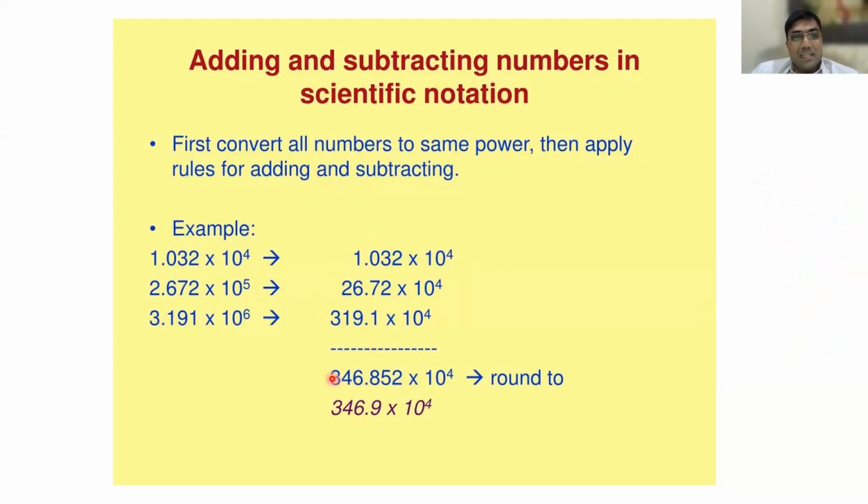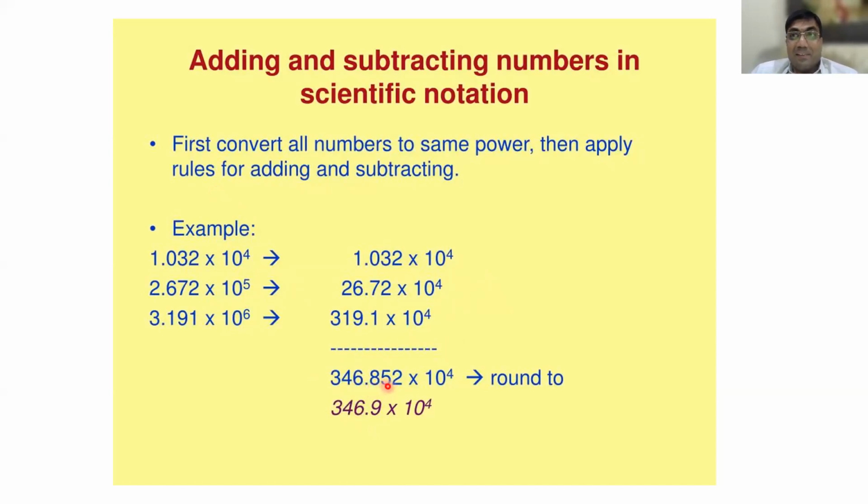Listen carefully. 346.852. How many significant digits are there? 6, sir. First of all, you made everything the same power, then you added. When you added, you got 6. But how many do you have to write, 6 or 4? 4, sir. So 346.8.